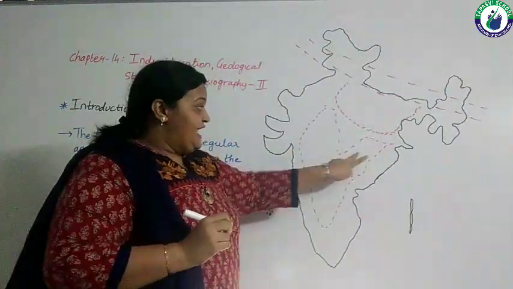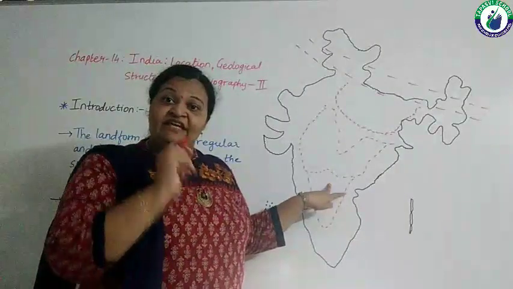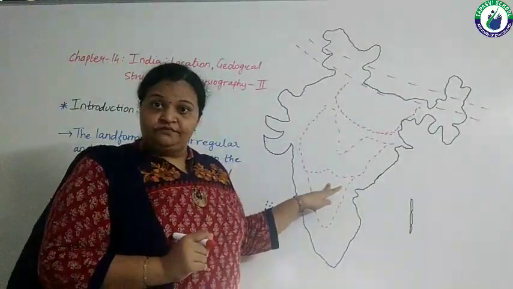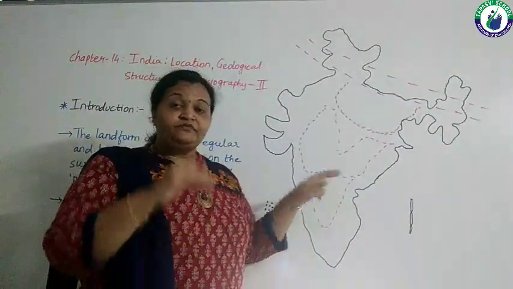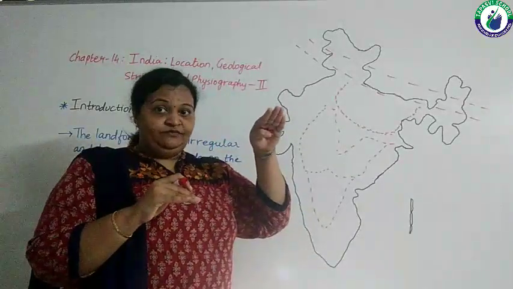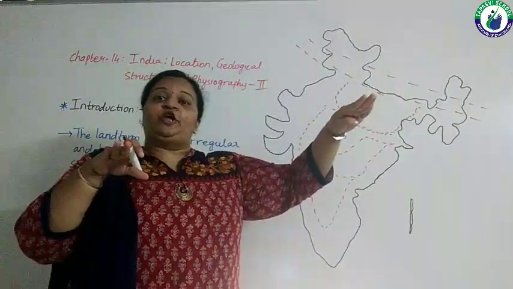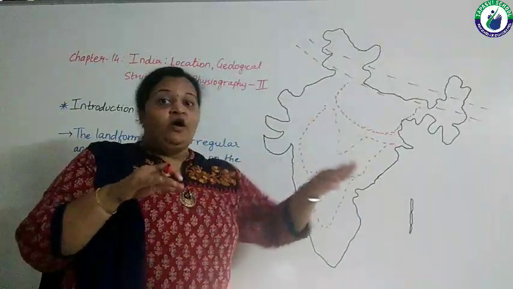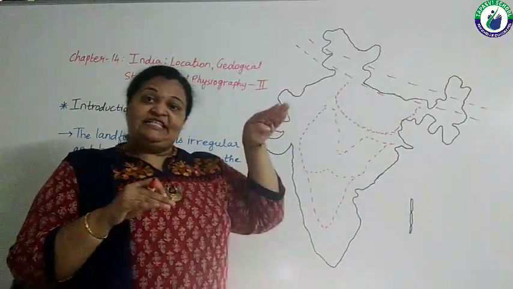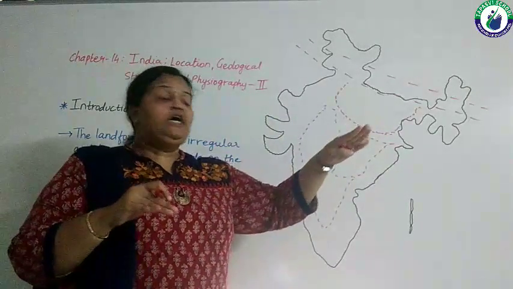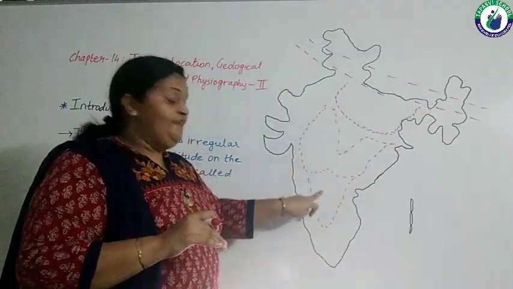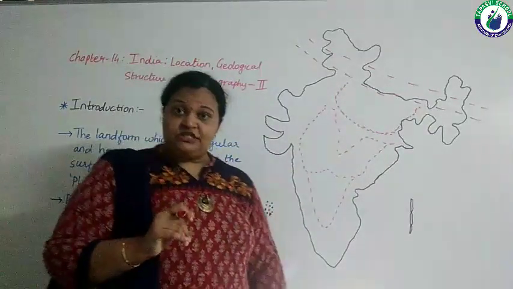These are the area where we have plateaus. Now what do you mean by plateaus? High area but flat from the top. Right? This area is having an altitude but it is flat from the top. So here we have various plateaus.